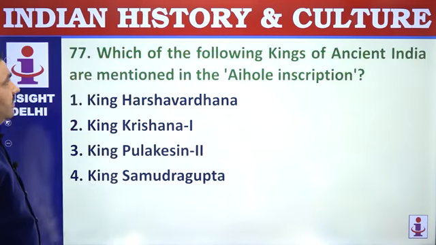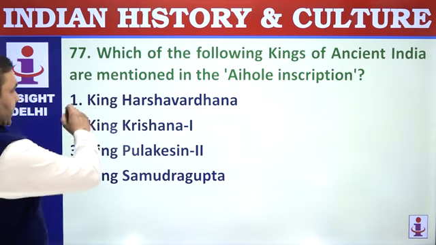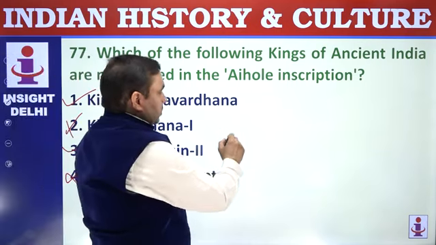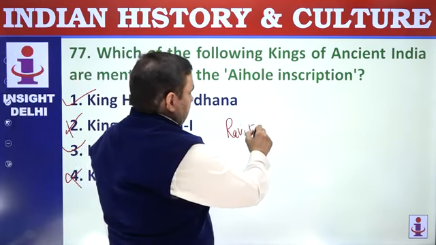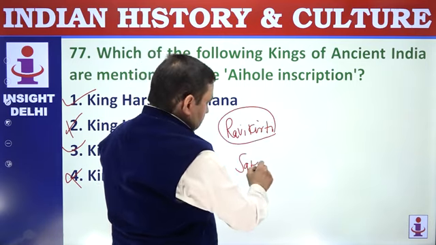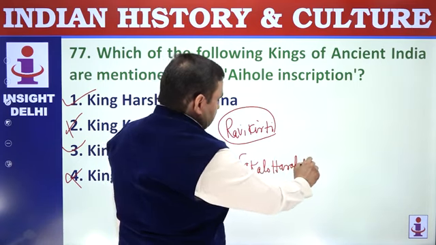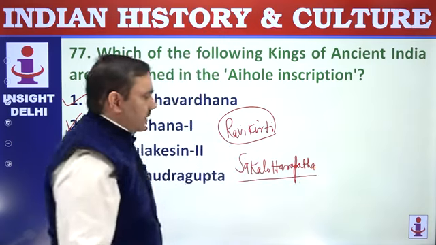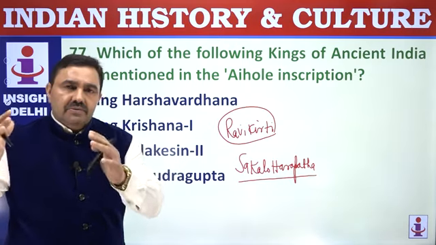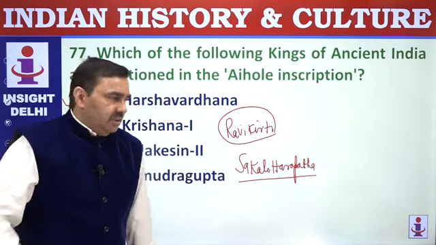D. 77. Which of the following kings of ancient India are mentioned in the Aihole inscription: Harshvardhan and Pulkesin II? This inscription was composed by Ravi Kirti, the court poet of Pulkesin II. The term is Sakalo Uttarabatha. The name of Harsha is not directly mentioned, but Sakal Uttarabatha means overlord of North India. When he tried to cross river Narmada, he was defeated by Pulkesin II, and this Sakal Uttarabatha has been identified with Harshvardhan, so that way you have to see it closely.